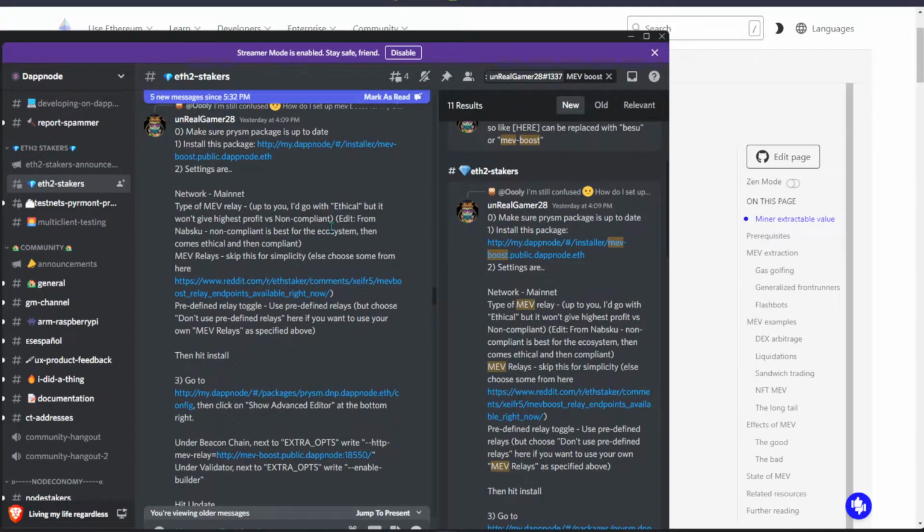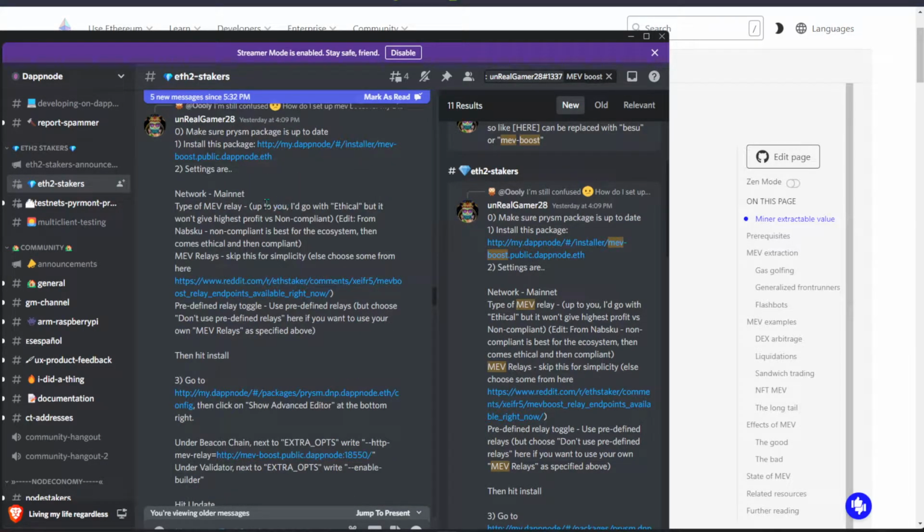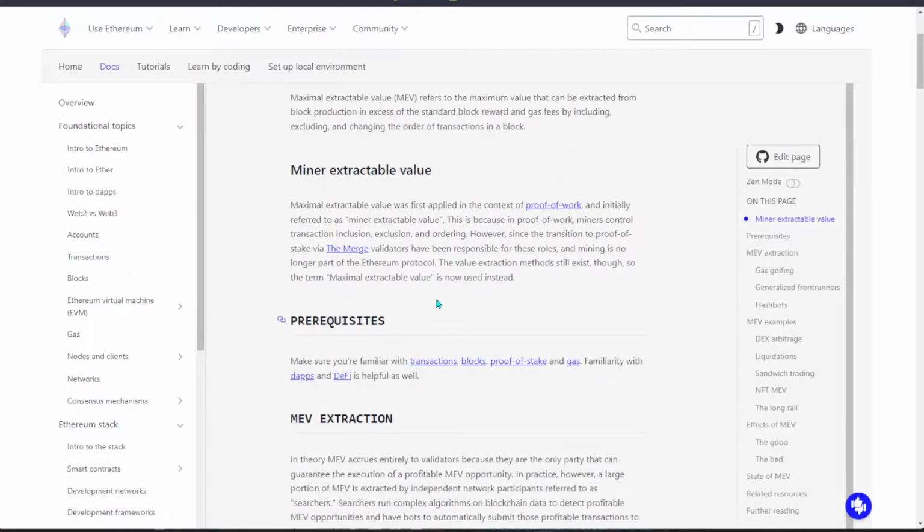And shout out to their Discord. Over there they have already listed a text talking about this MEV setup. I'm going to link this chat link down below, and from there you can join their Discord channel and read how to install MEV boost for your Ethereum validator. From here we can read more about it.